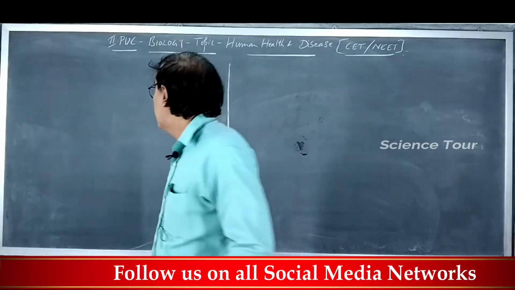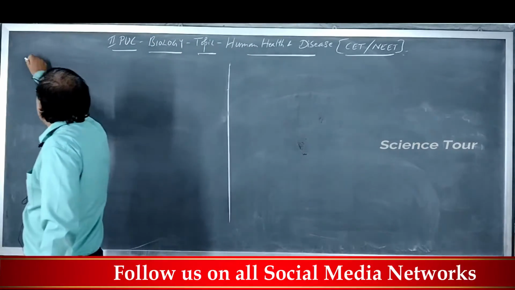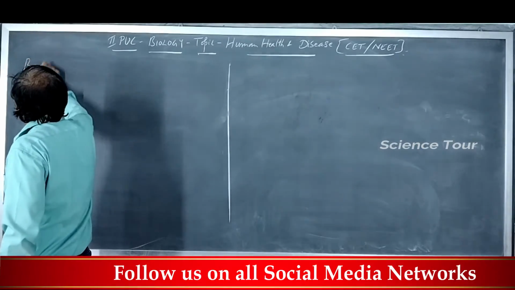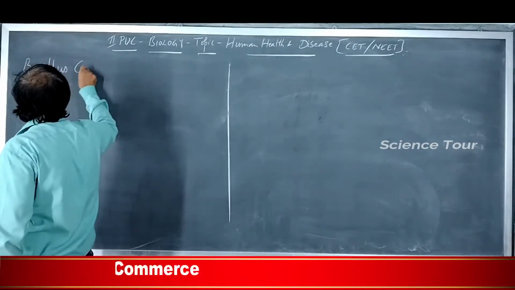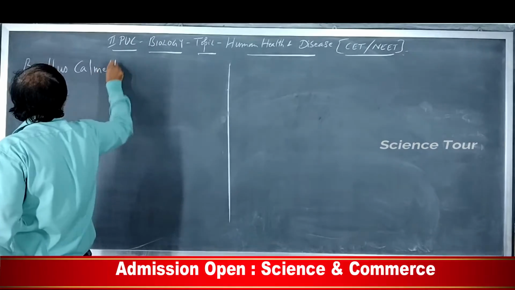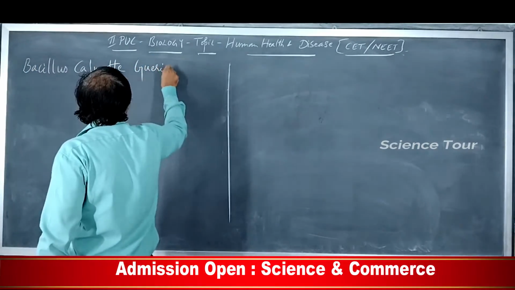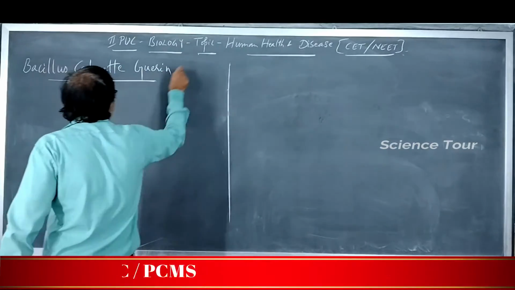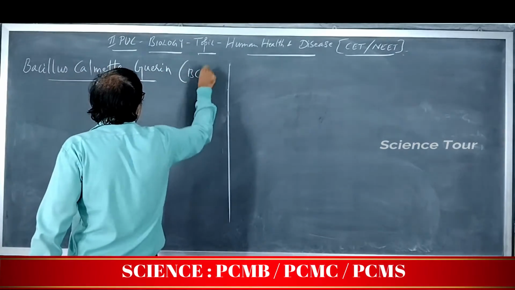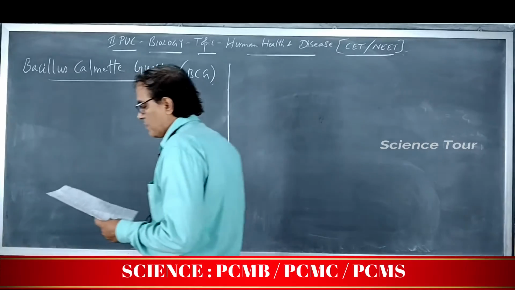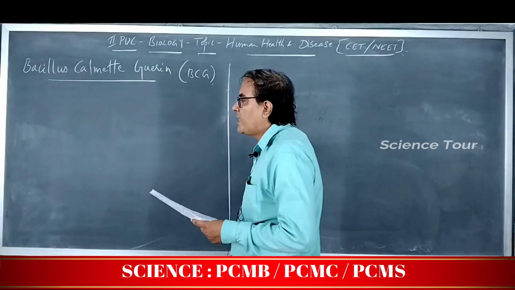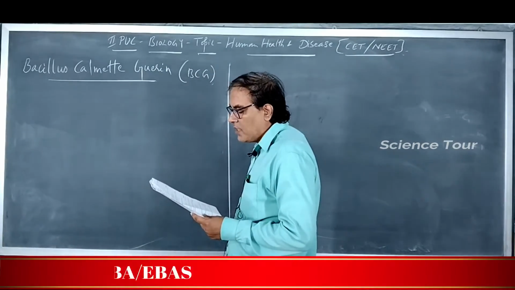BCG refers to Bacillus Calmette-Guerin, the name of the scientists. BCG is given for tuberculosis.